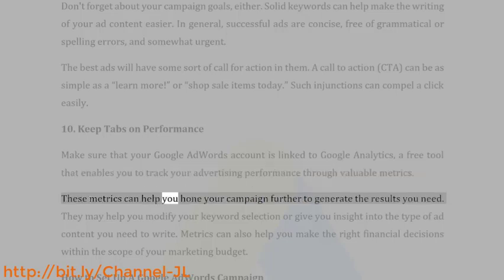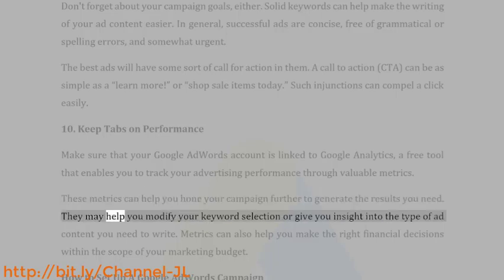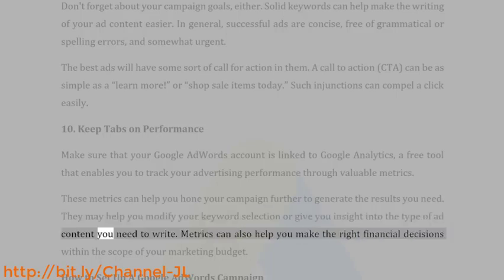These metrics can help you hone your campaign further to generate the results you need. They may help you modify your keyword selection or give you insight into the type of ad content you need to write. Metrics can also help you make the right financial decisions within the scope of your marketing budget.